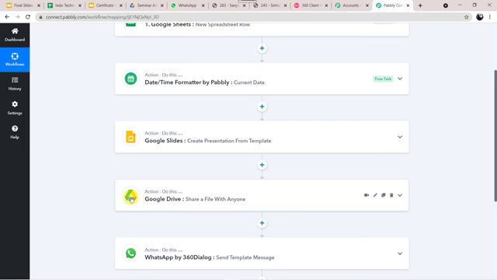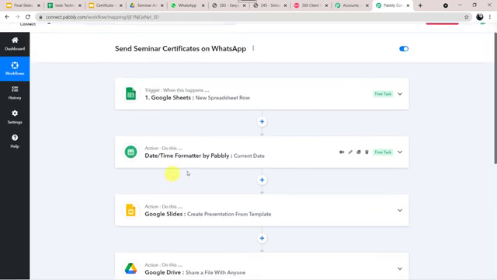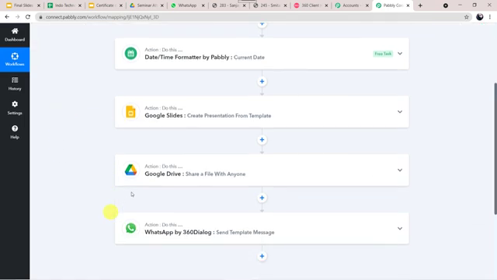And a message along with this certificate should be sent on the WhatsApp number of the attendee. Here we have used the 360 dialog application for sending the template messages. And we have also used the date and time formatter to capture the current date. So in this way we have created a successful integration between Google Sheets, Google Slides, Google Drive, WhatsApp using